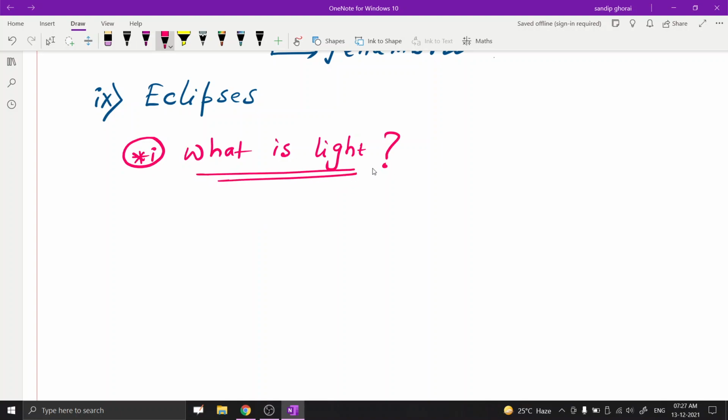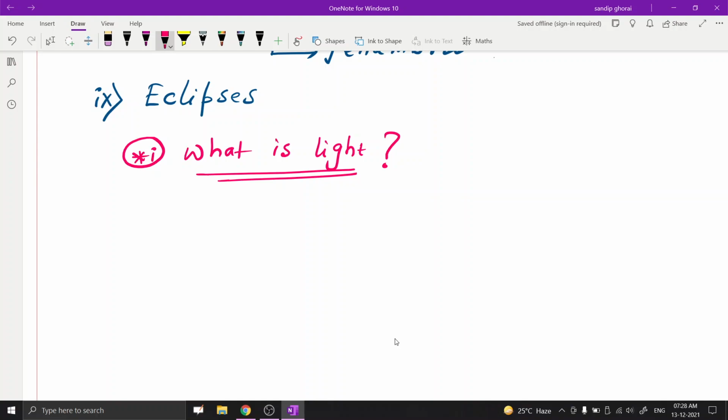In general we see different materials or objects around us, but what is the cause behind this? In general we do not see anything at night, so what is the reason behind it? Actually it is due to light. With the help of light we can see any body or any object around us.